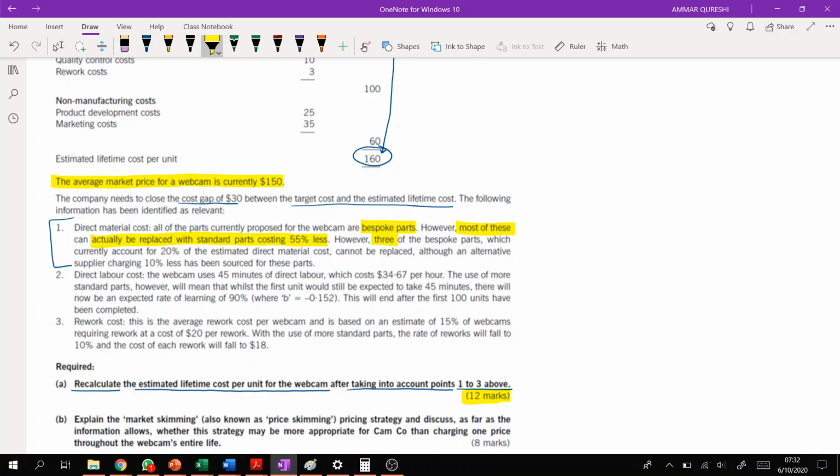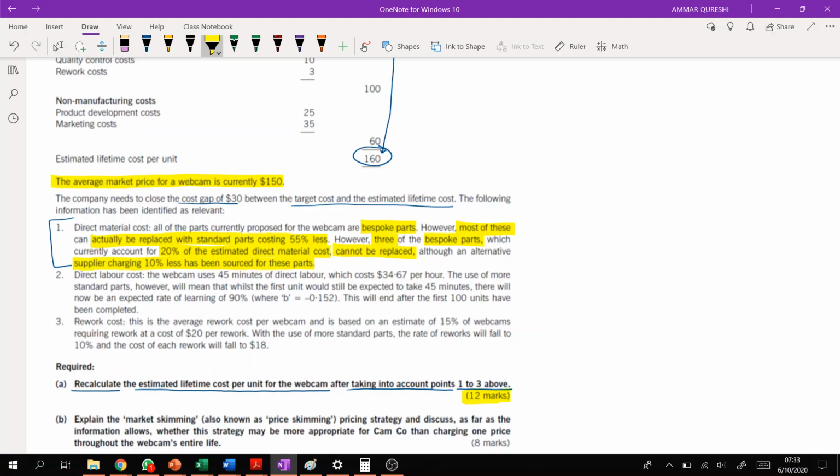However, three of the bespoke parts, which currently account for 20% of the estimated direct material cost, cannot be replaced. Although an alternate supplier charging 10% less has been sourced for these parts. Now, you may pause this video and try to read it again and identify what the issue is.